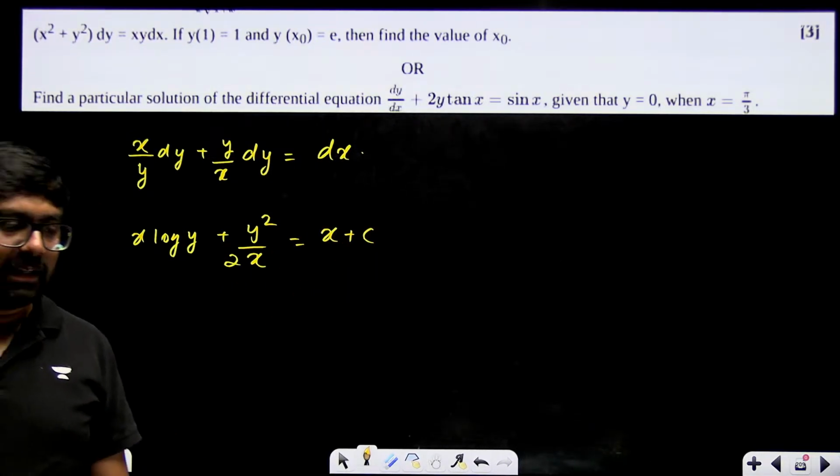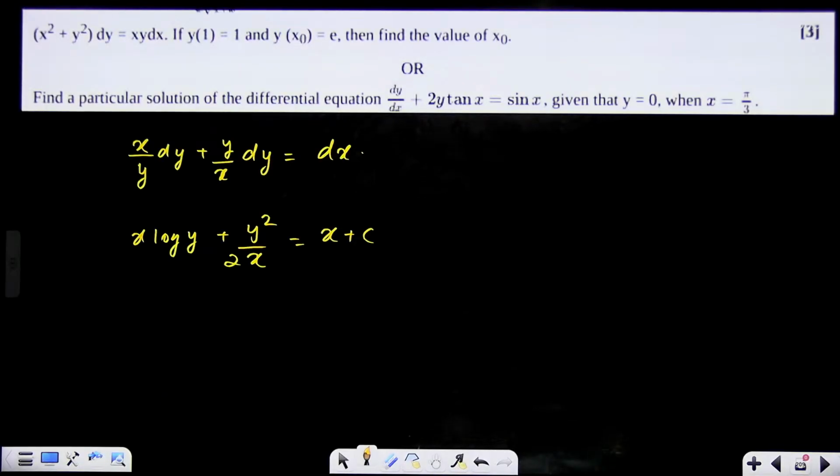Right? After that, put x equal to 1, y will come out to be equal to e. Correct? And when you put x equal to x naught, y will come. You have to find y of x naught. That means first you will find y's function, and in that you will put x naught. That's it.